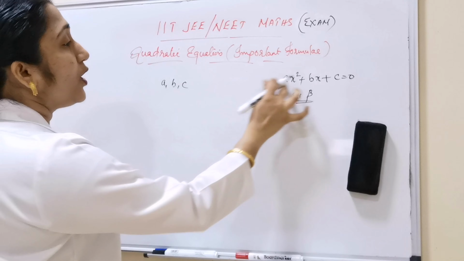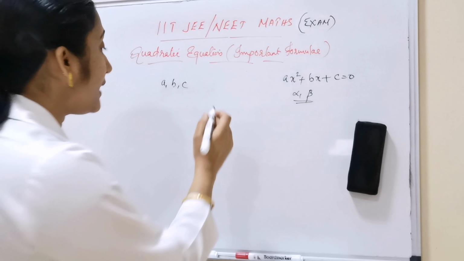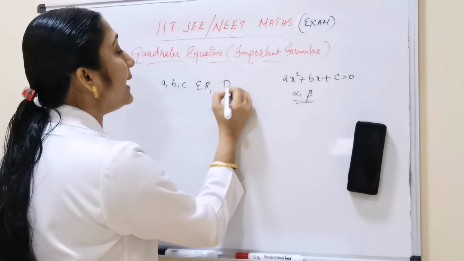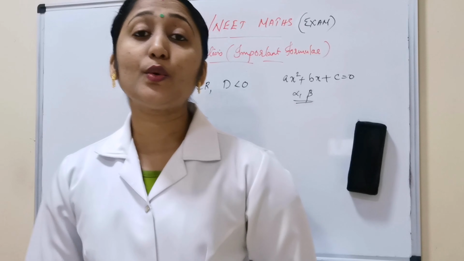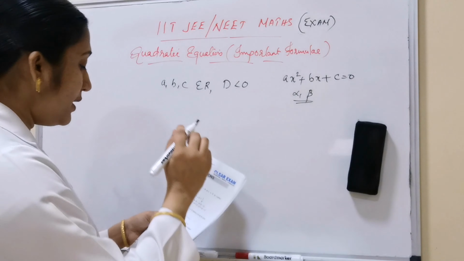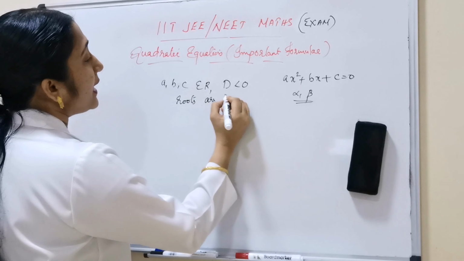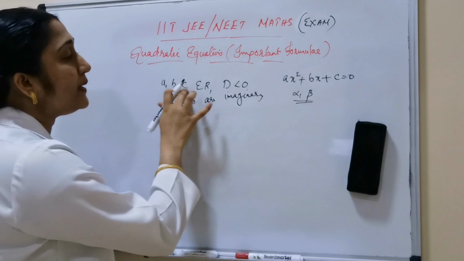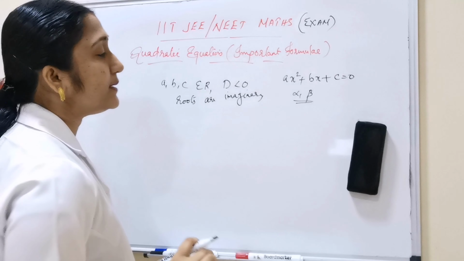Okay. Next, the coefficients of x square, x and the constant term, a, b, c, are elements of R and D less than 0. D less than 0 means the roots are imaginary.